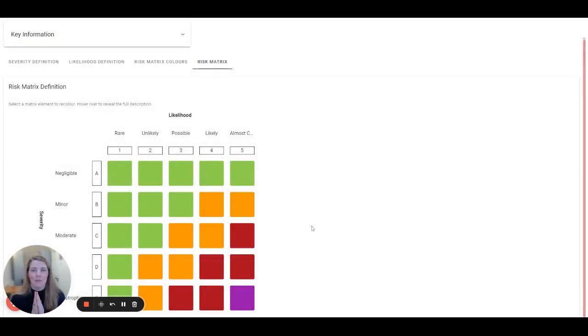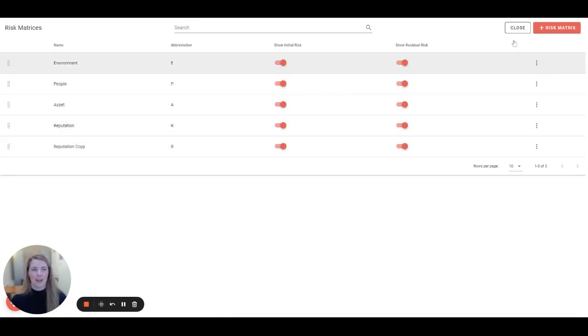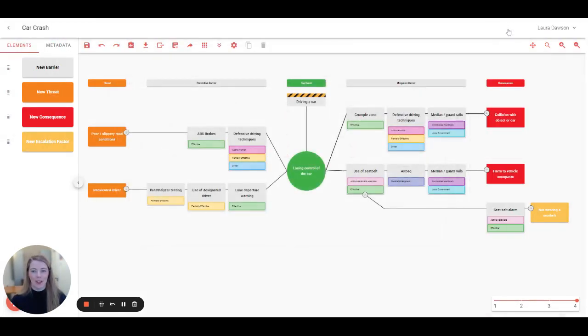These risk matrices can be anything you wish in terms of your X and Y axis. You can have a 5x5, a 10x10, 20x20. The possibilities are endless. You just have to keep adding in all of the X and Y axes across severity and the likelihood. Back to list. So that's popped up there. I'll close that one off.